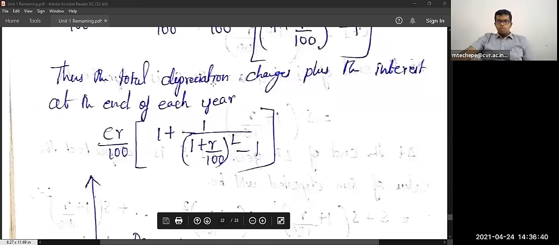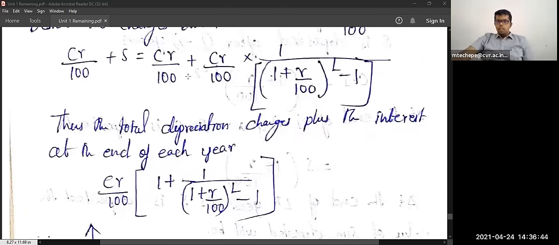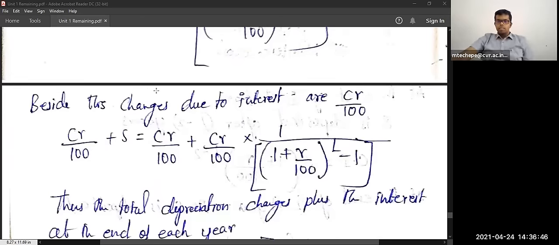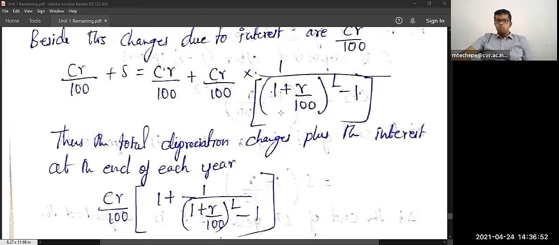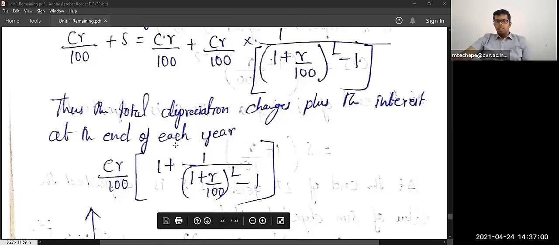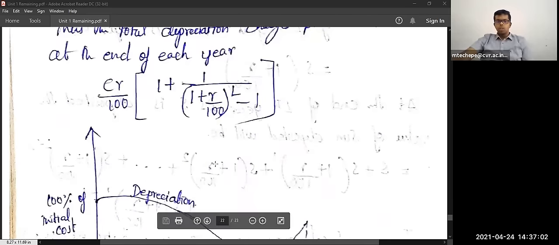This is the change due to the interest, that is CR divided by 100. This whole term is the total depreciation charge plus the interest at the end of each year. This also you have to pay.